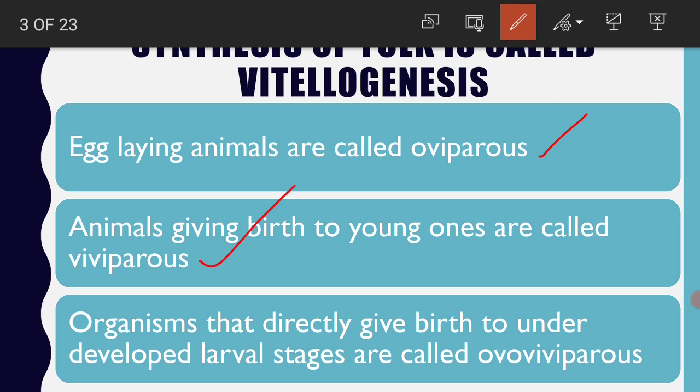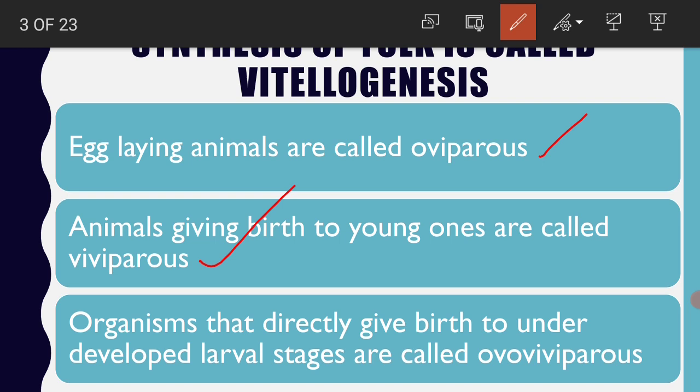Whereas the eggs laid by oviparous animals contain copious quantities of yolk material, because there is no possibility of developing a placenta. So this egg being a closed system, it has to depend on an internal factor like reserve food material that is stored inside.